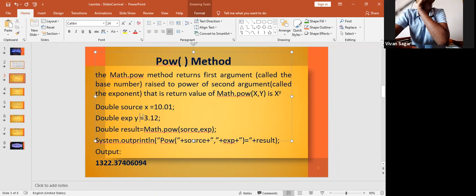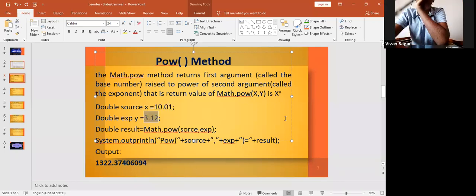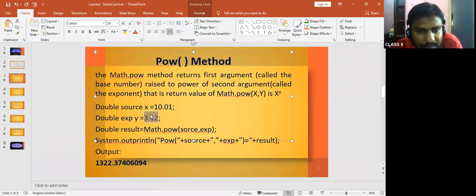Now x to the power of y is 10.01 to the power of 3.12. x is nothing but source and y is nothing but exp.